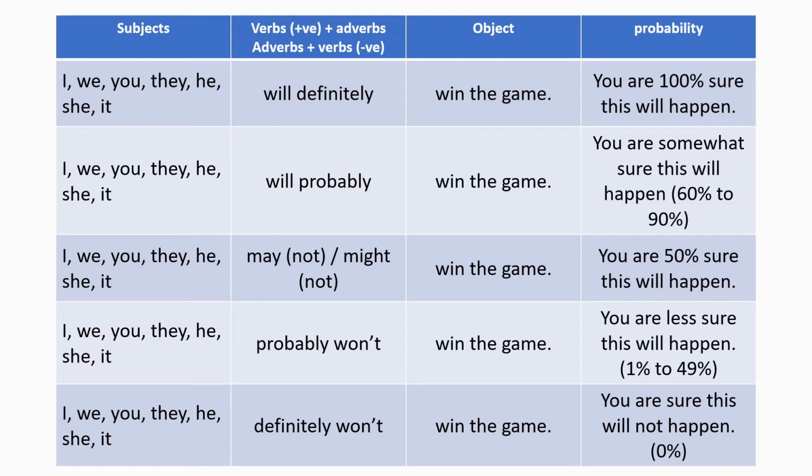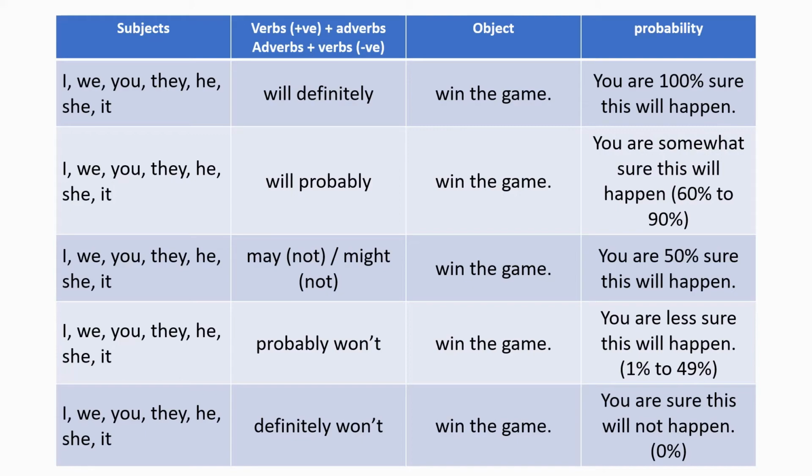To understand this even more deeply and get a clear idea of how this is written in a sentence, positive and negative, here is a chart for you, a table for you, and you can see the subjects are written in the first column, and then second you have the verb with adverbs. But I have to remind you one thing: if you write a positive sentence, you write the verb first, and then the adverb follows. And if you write the negative sentences, the adverbs are written first and the verb follows. Then you have the objects.